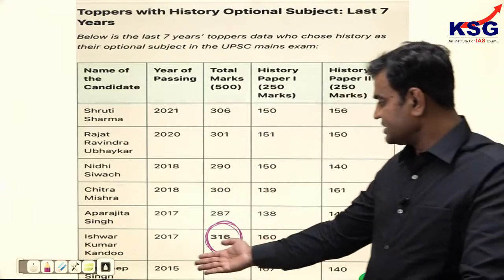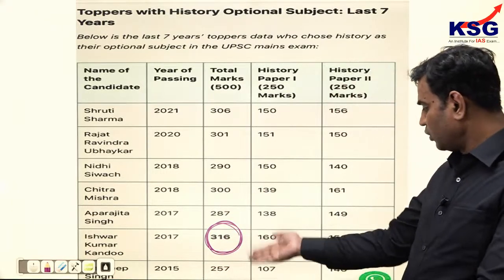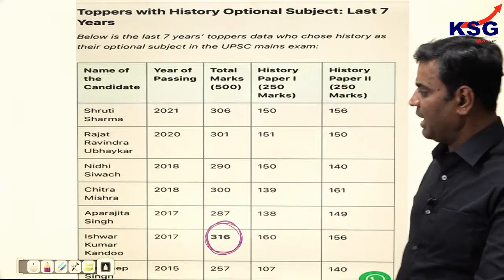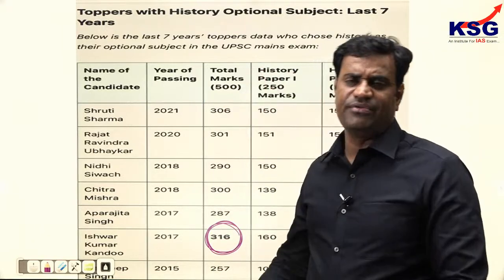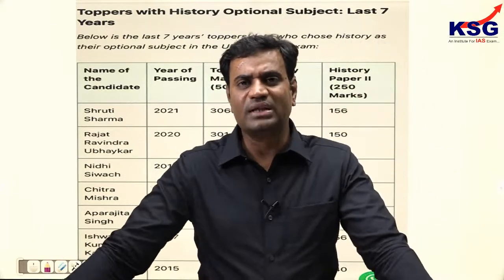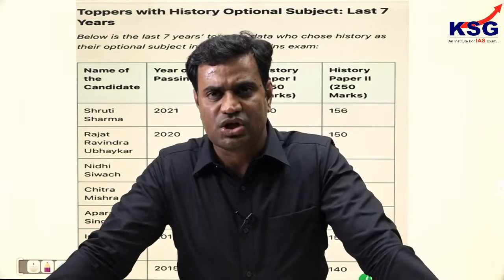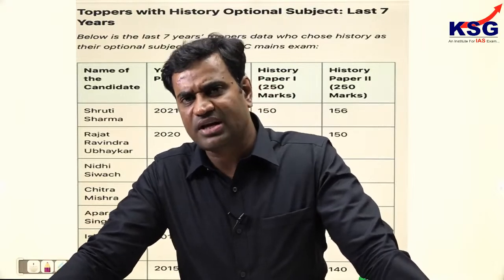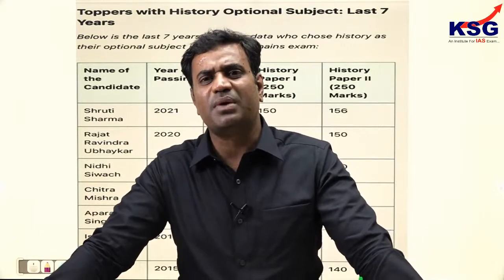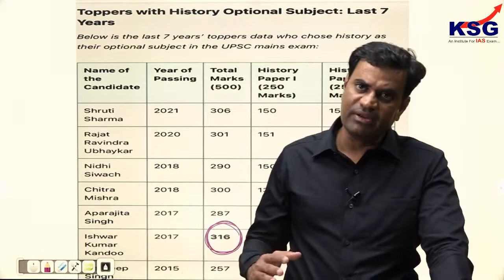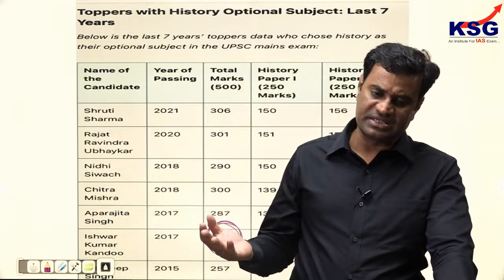Then we have another candidate, Sandeep Singh, 2015, 257 marks: 107 and 140. And there are other candidates every year. Every year around 1000 candidates opt for history optional in the mains examination, and the average success ratio is more than 6%, which is comparable with any other optional subject in the UPSC examination.